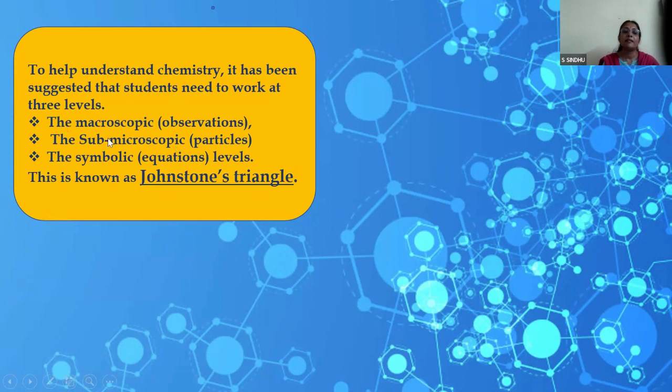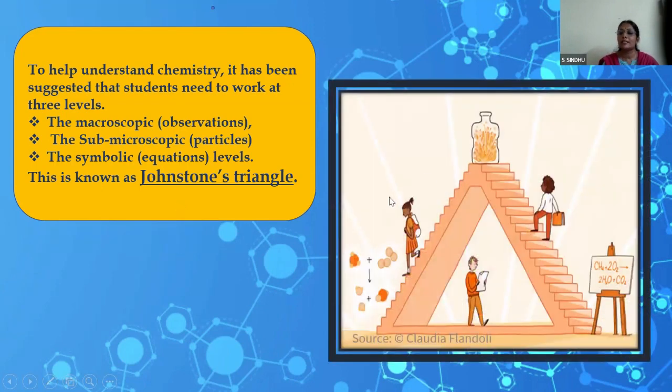And the third level is the symbolic level, which will be involving all the equations, etc., that we write to gain understanding of the reactions and all that. So put together, the 3 macroscopic, submicroscopic, and symbolic level is called Johnston's triangle, and it is represented in this way.